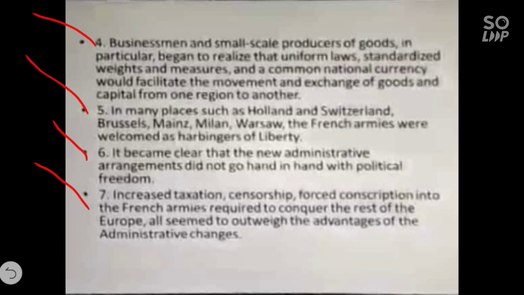So censorship was started again by Napoleon Bonaparte. Then forced conscription into the French army, required to conquer the rest of Europe. All this seemed to outweigh the advantages of administrative changes. So the result was that the advantages of the administrative reforms done by Napoleon Bonaparte, all his efforts went futile and vain.